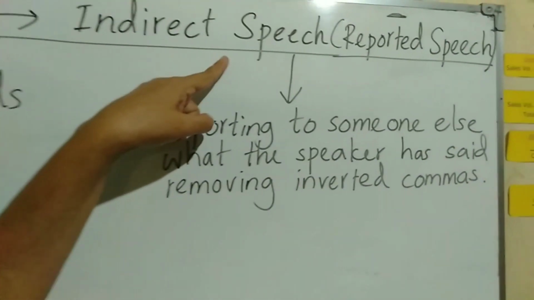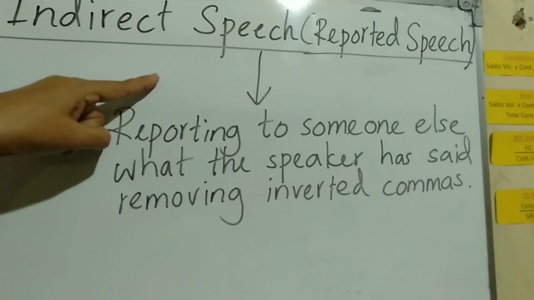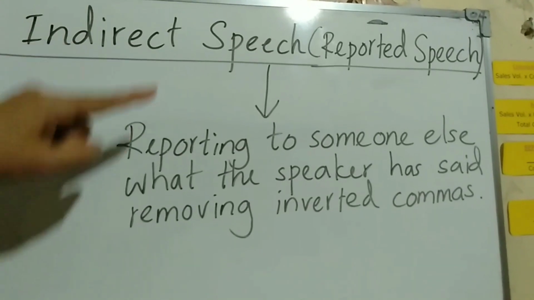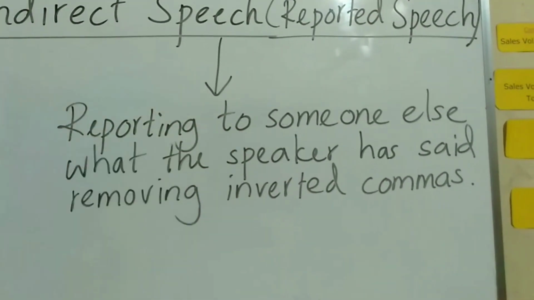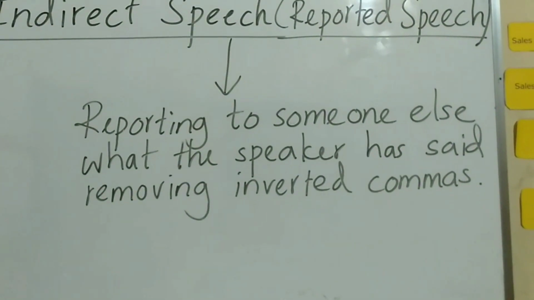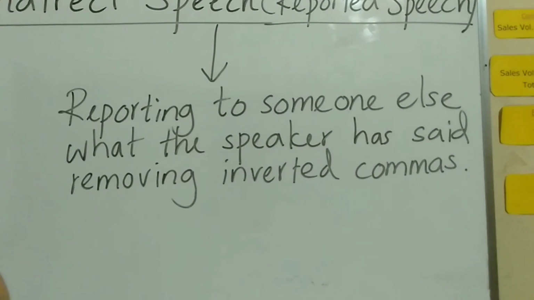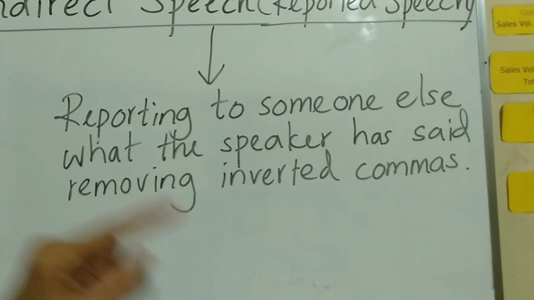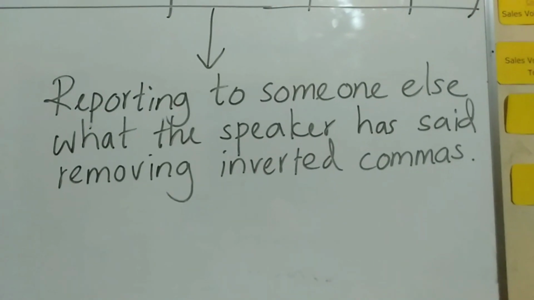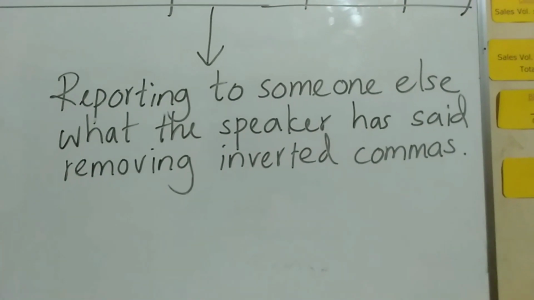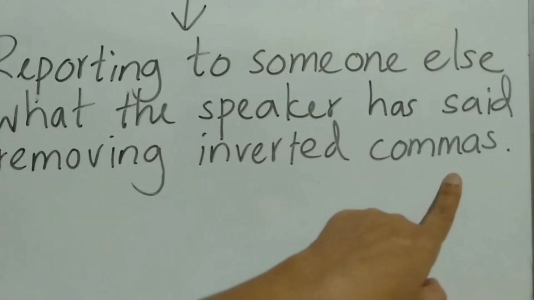Then when we come to indirect speech, we turn direct speech into indirect speech. We report this direct speech statement to someone else, reporting what the speaker has said. Something special happens: we remove the inverted commas.